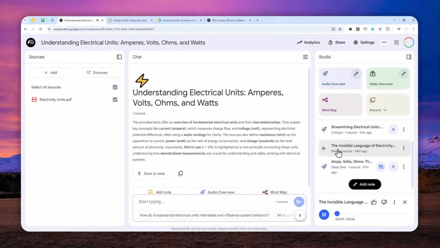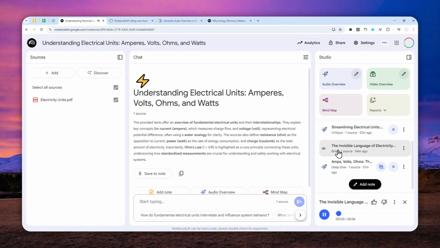This is the brief on fundamental electrical units. You ever wonder how your device is just...